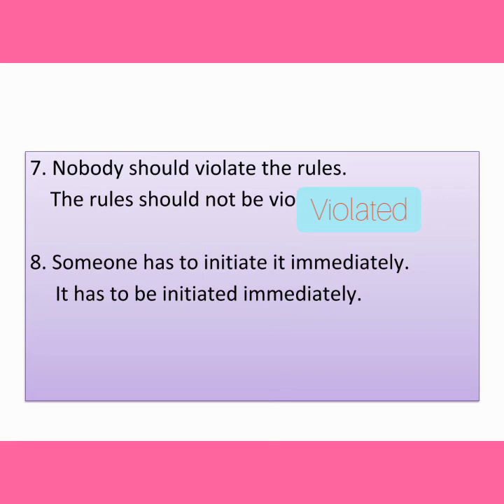It has to be initiated immediately by someone. You can write by someone, or you need not write it. So how do we write? It has to be initiated immediately. Someone is not needed here. It is commonly understood.